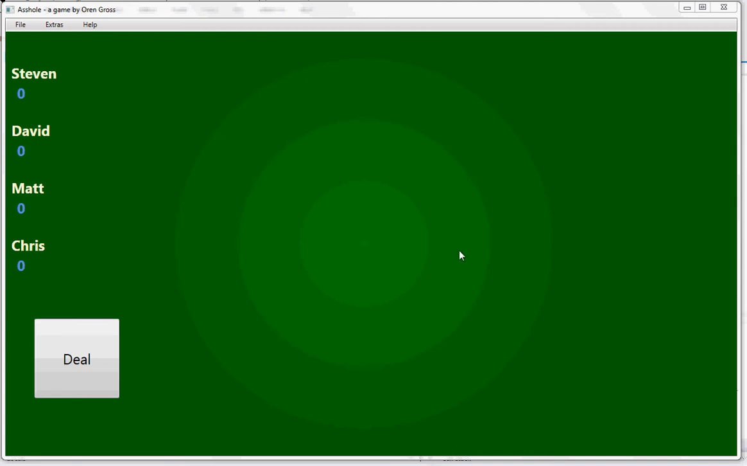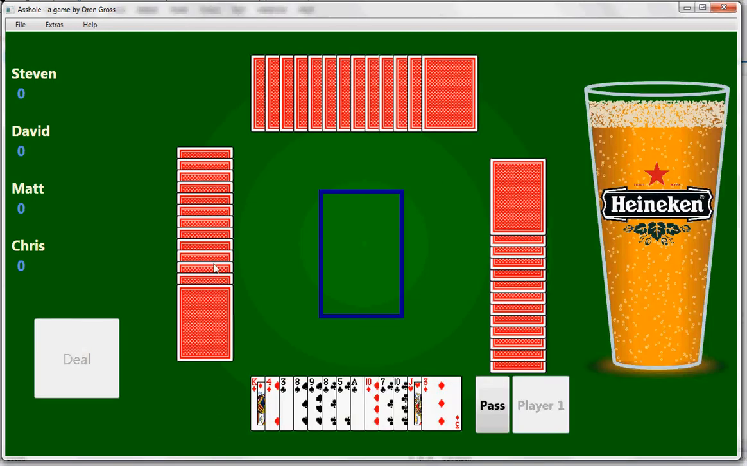So when you first start up the game, there's not much to it. You start off with 4 players. Somewhat of a nerd, so they're all named after actors, or in the player's case, the head writer of Doctor Who. So when you click deal, it deals out your cards.